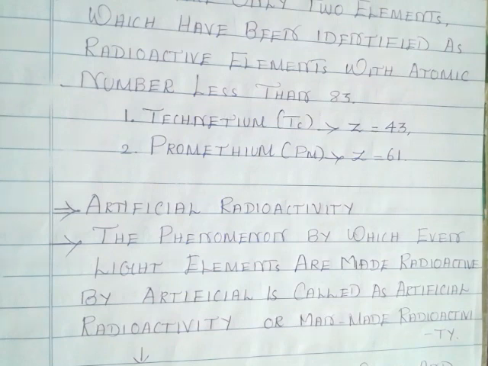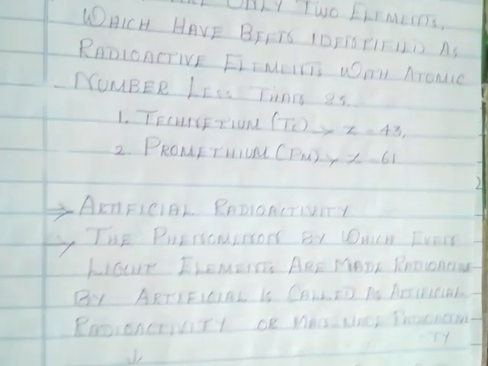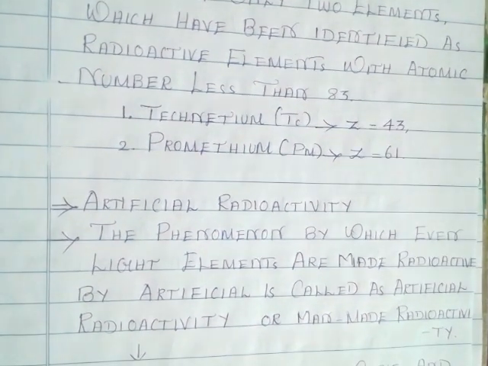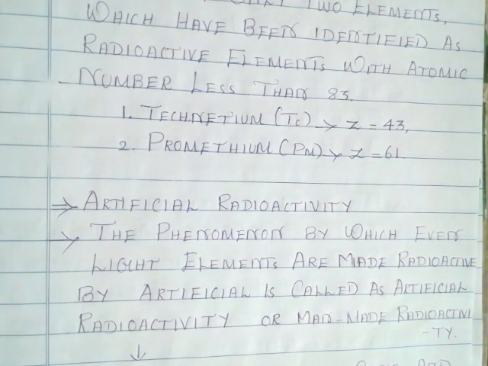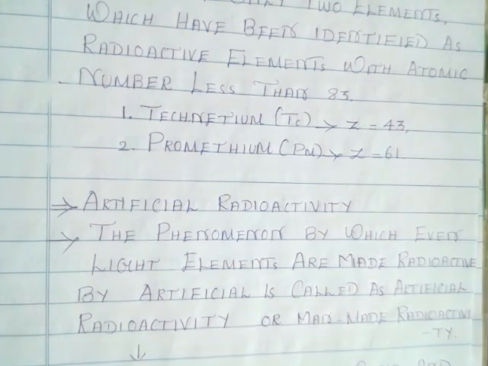Now we will see artificial radioactivity. The phenomenon by which even light elements, which have low atomic number, are made radioactive artificially is called artificial radioactivity. This has another name, that is man-made radioactivity.